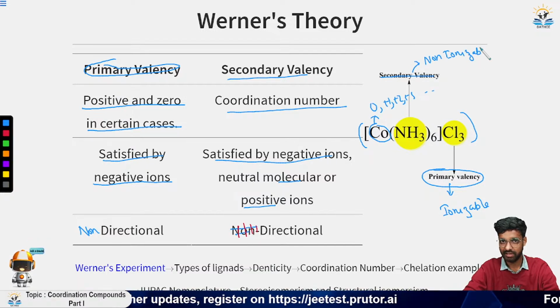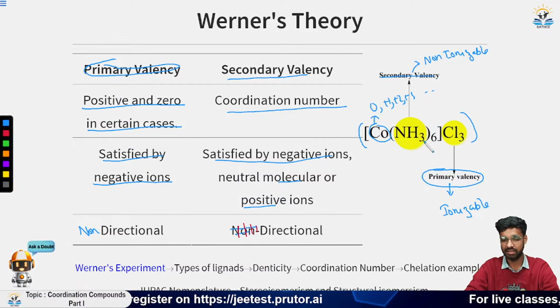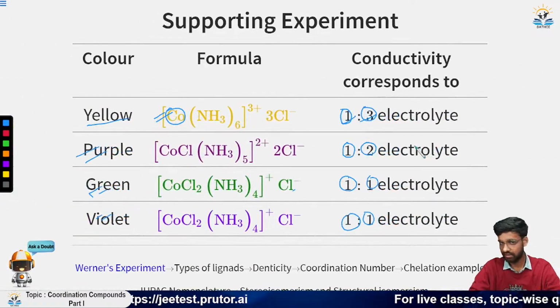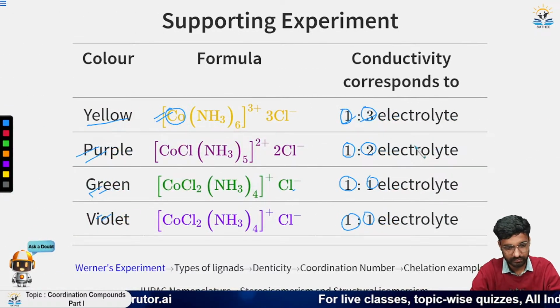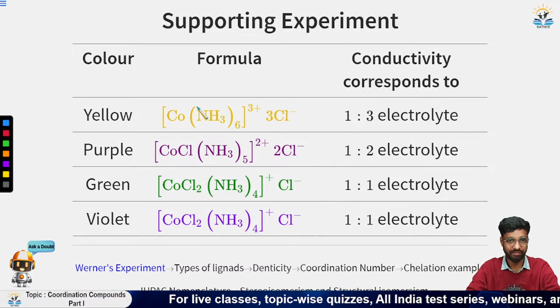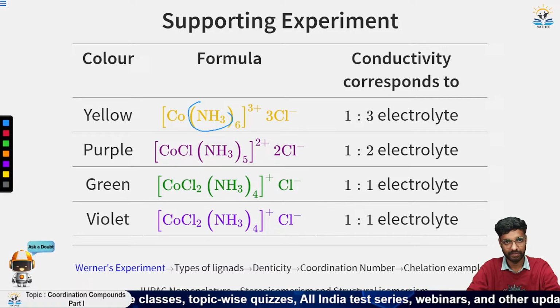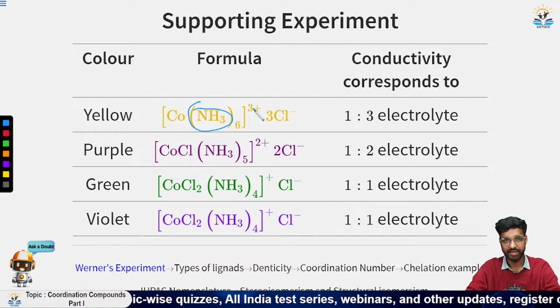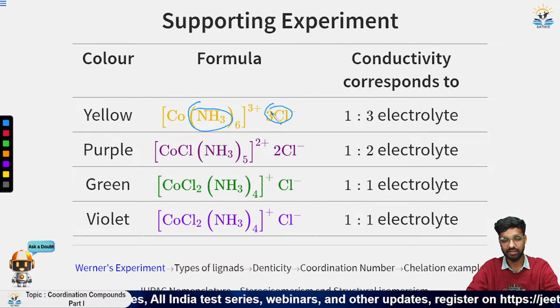So what do ionizable and non-ionizable mean? If you look at the previous slide here, you can see that this is satisfying the secondary valency, and this is satisfying the primary valency.